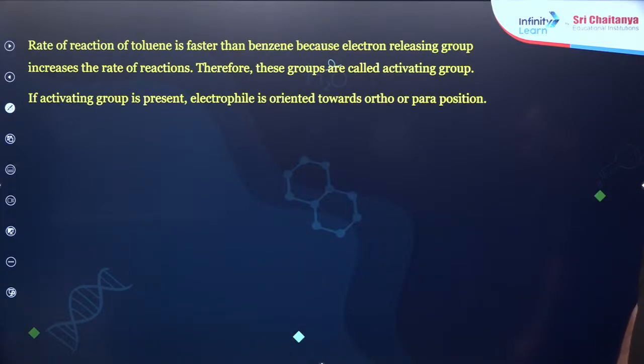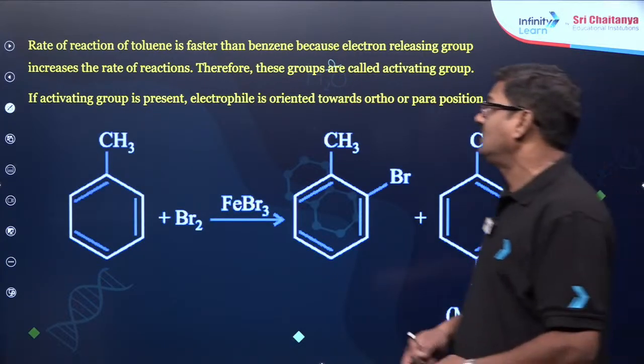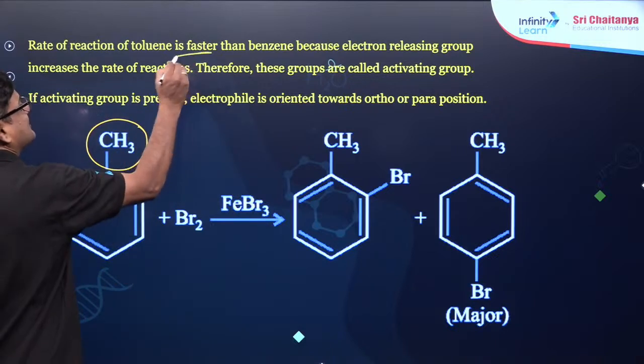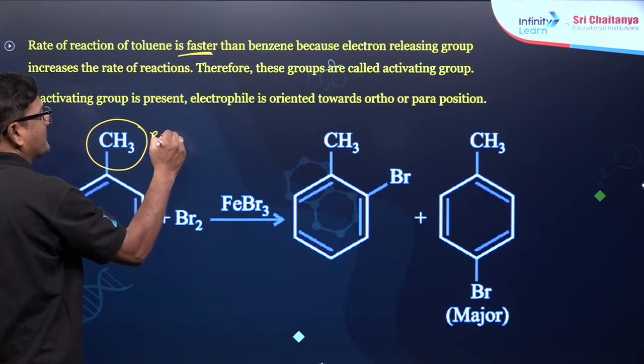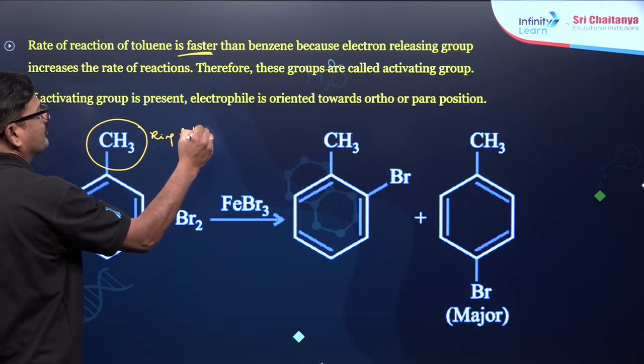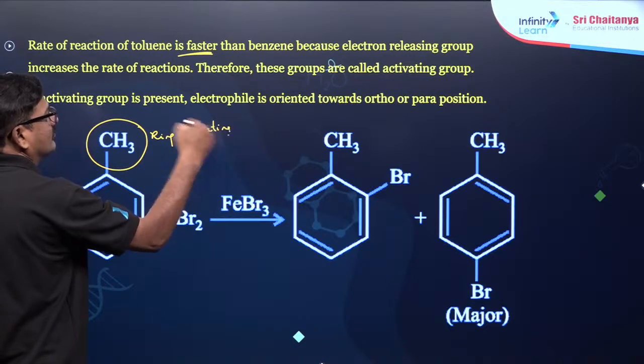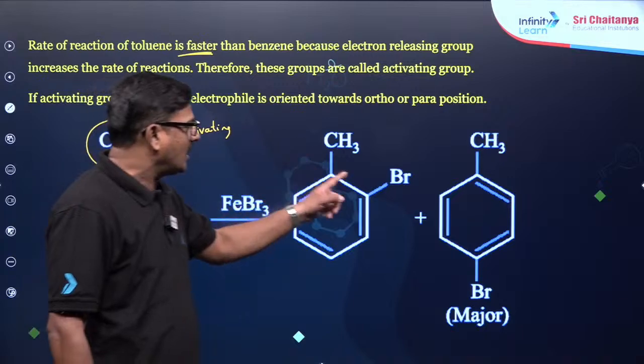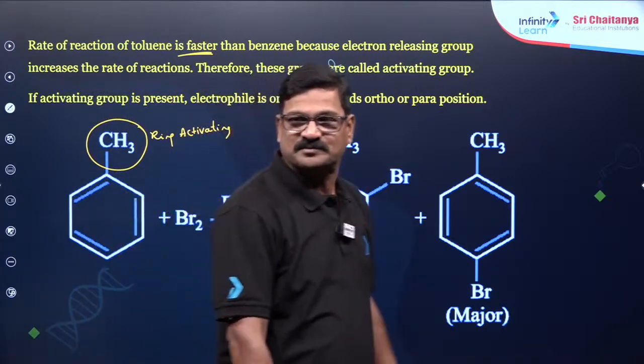Now you can say the rate of reaction of toluene is faster than benzene. Why? Because the methyl group in toluene is going to be ring activating. So this is going to be faster, ring activating. Okay? And it is going to be an ortho and para director.